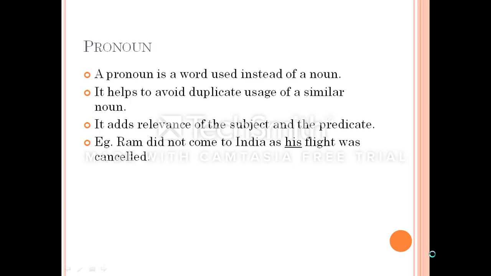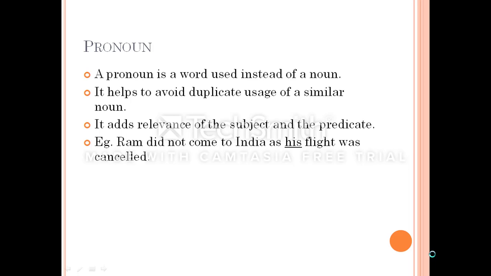I mean, it is prohibited to use nouns, either common nouns or proper nouns, again and again in a sentence or a paragraph. Instead of that, to make things easier for you, we have pronoun. So a pronoun is a word used instead of a noun. It helps to avoid duplicate usage of a similar noun.